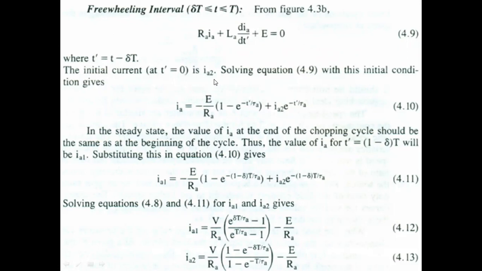So from IA2, it will be dropping to IA1, right? With these initial conditions, you have to solve equation 4.9. So IA is equal to minus E by RA, 1 minus e power minus t dash by tau a, plus IA2 e power minus t dash by tau a.